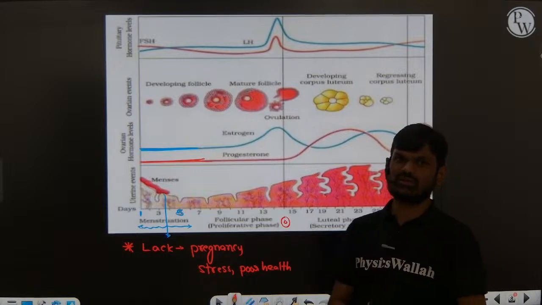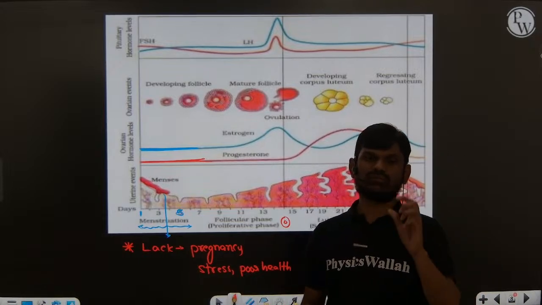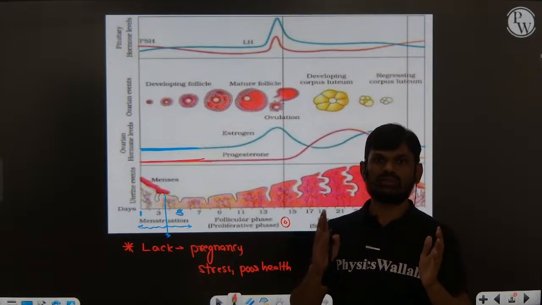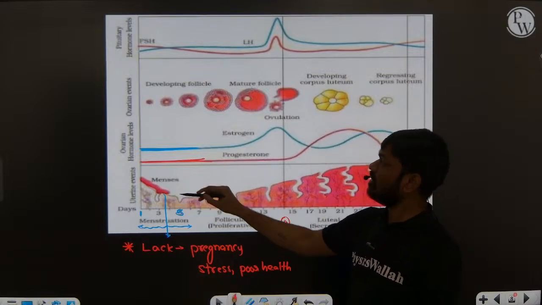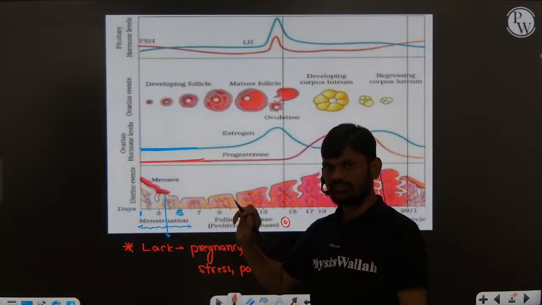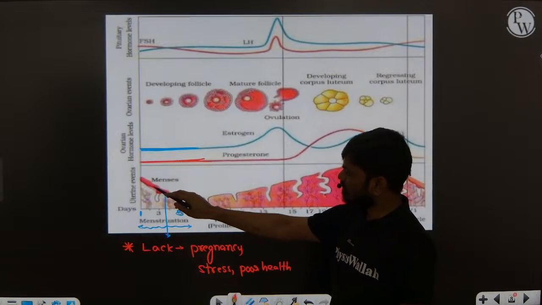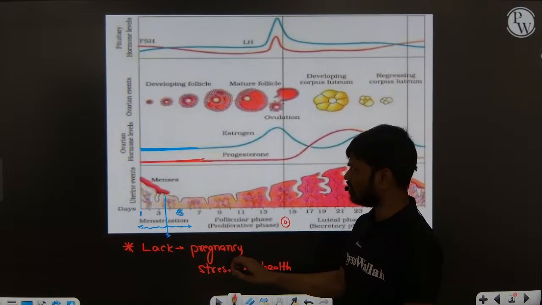Sometimes they will ask you a simple question: which of the following conditions is not present, or which of the following conditions is present during menstruation? So what happens during menstruation? The endometrium lining is coming out.